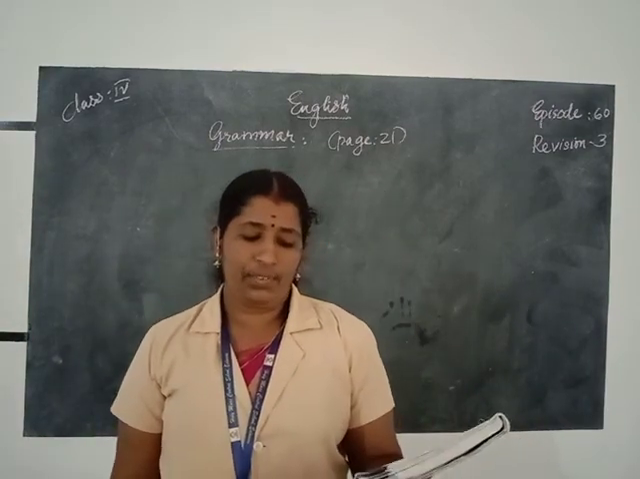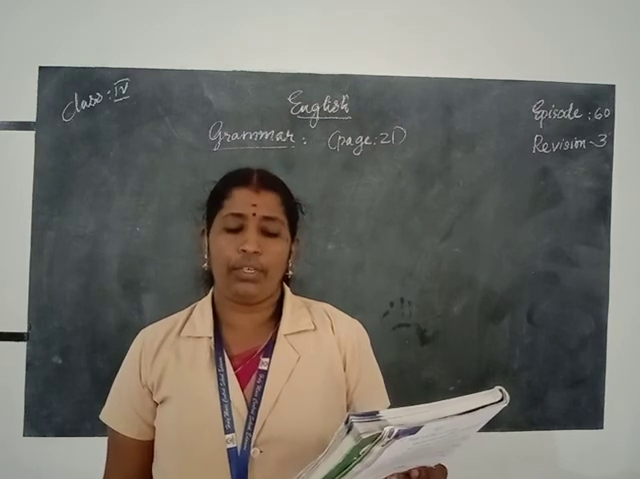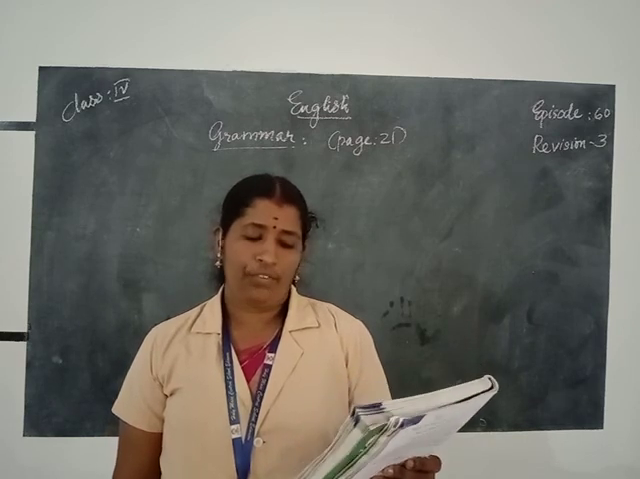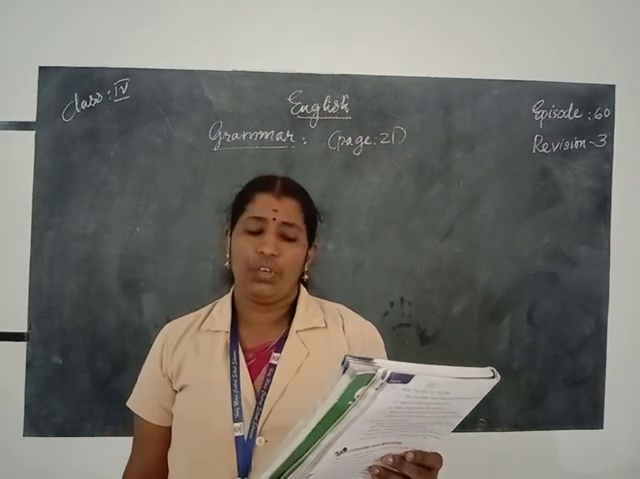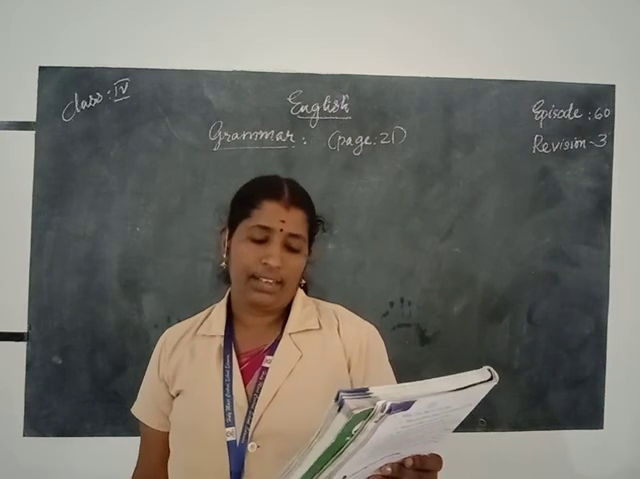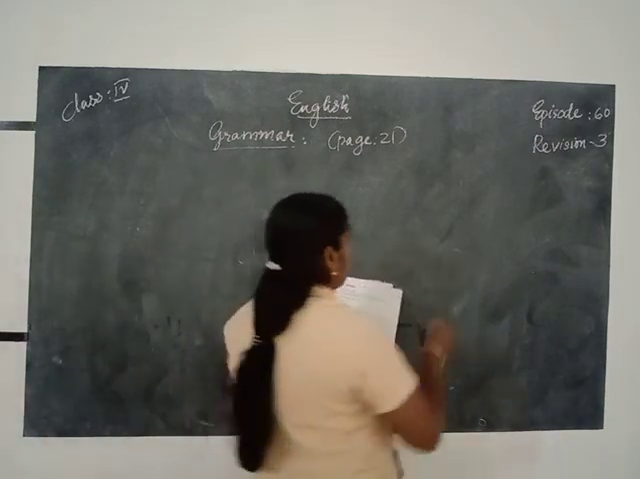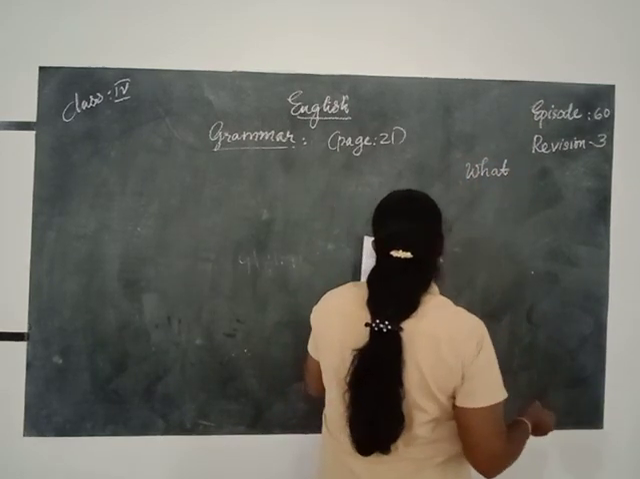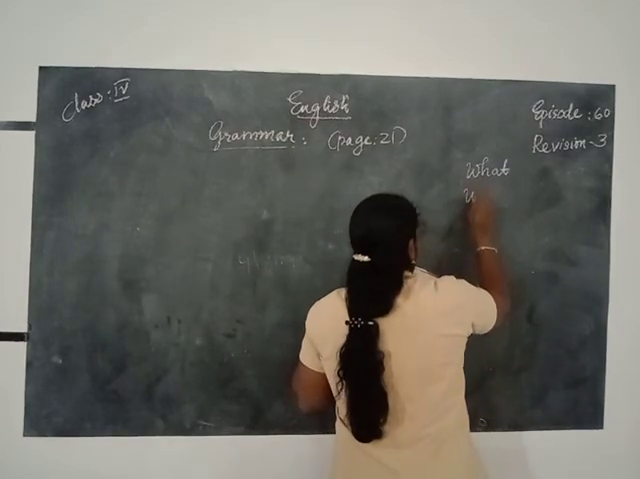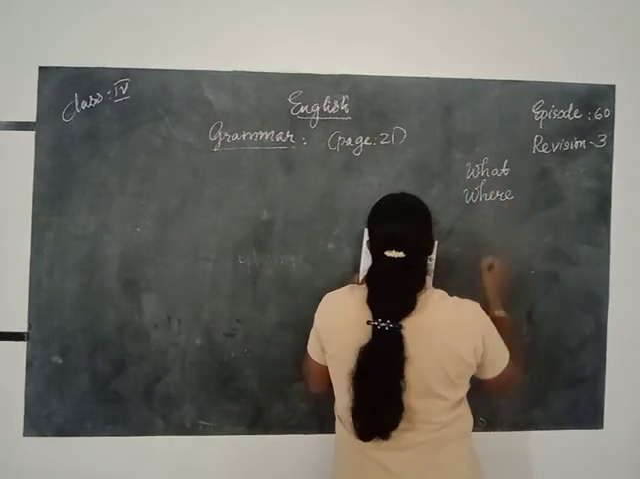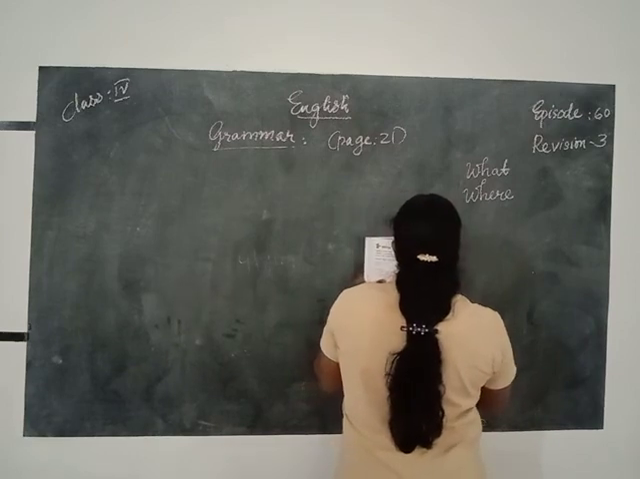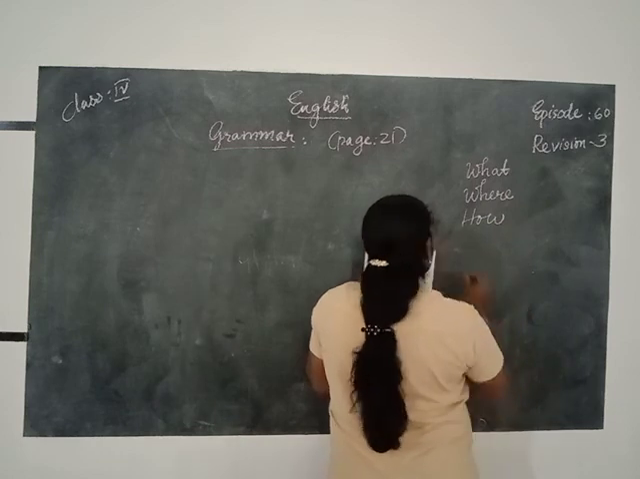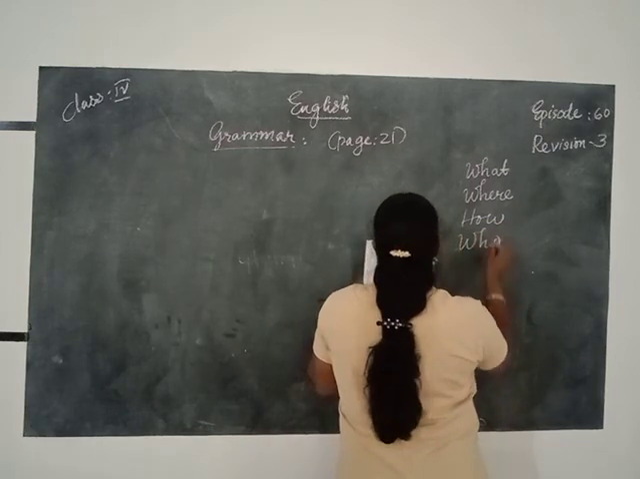I have 8 words and they help me to know about a lot of things. The names of my friends are what, where, how, who, which, whose and why. The first word is W-H-A-T, what. Then the second word, W-H-E-R-E, where. Then the next word is H-O-W, how. Then the next one, W-H-O, who.